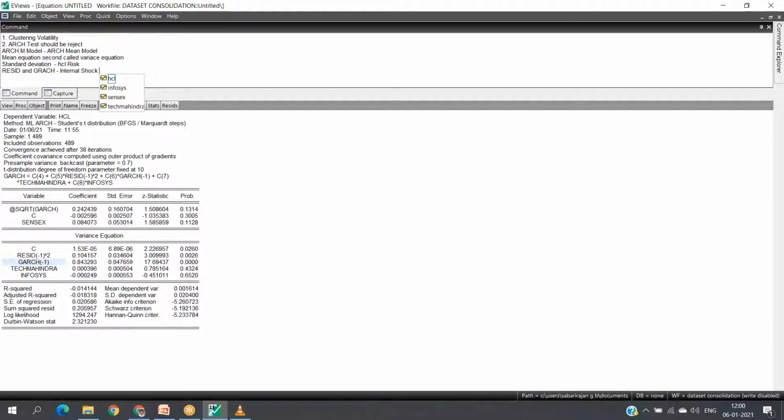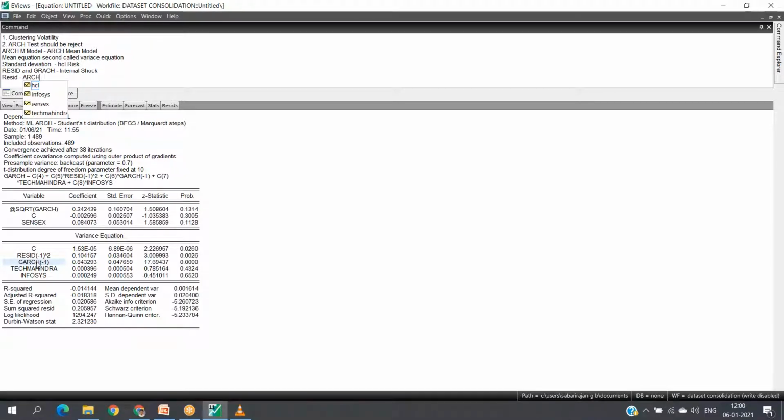That means variables which were primarily included to construct the ARCH equation, that is the variance equation. Now RESID is the ARCH effect, and this GARCH is the impact of GARCH.